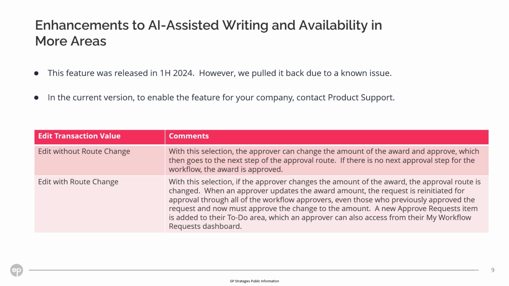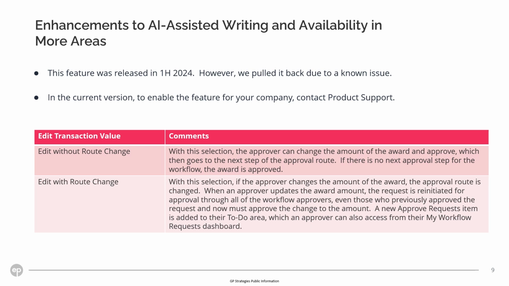How the workflow changes will depend on the selection that the administrator makes. Option 1. Edit without route change. With this selection, the approver can change the amount of the award and approve. It then goes to the next step in the approval route. If there is no next approval step for the workflow, the award is approved.